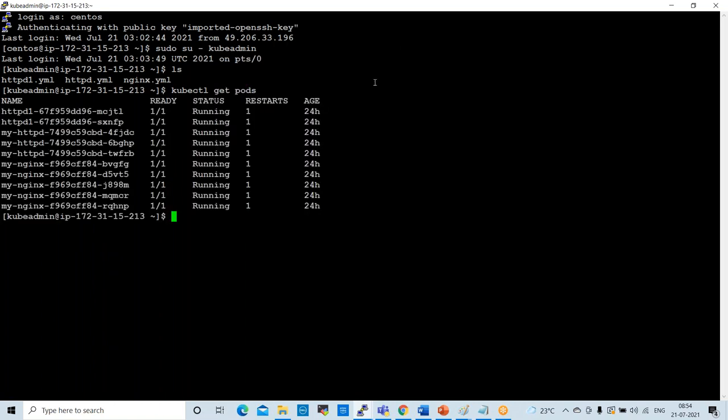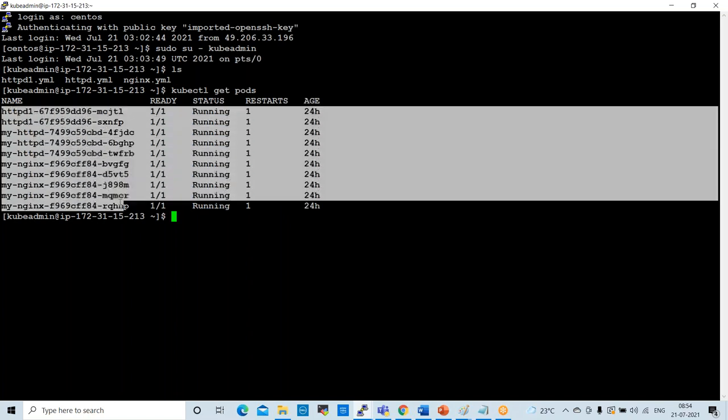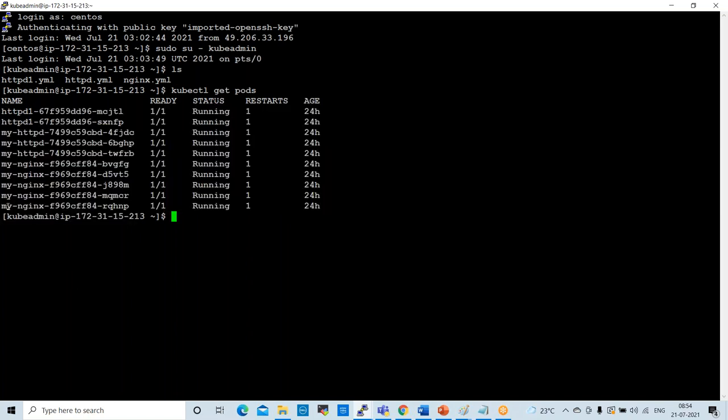Yeah, see here. When we check these pods, there is no naming convention here, right? We are unable to understand which team this pod is used for, or which operations are happening in it. It is showing just the application name, Nginx, that's it. But which team is using this pod, we don't know.